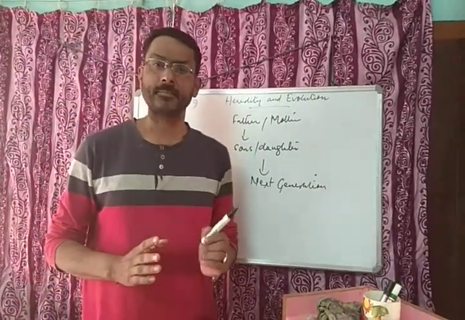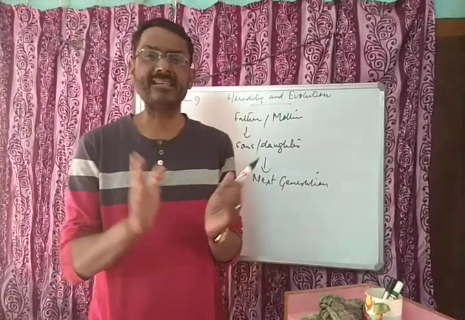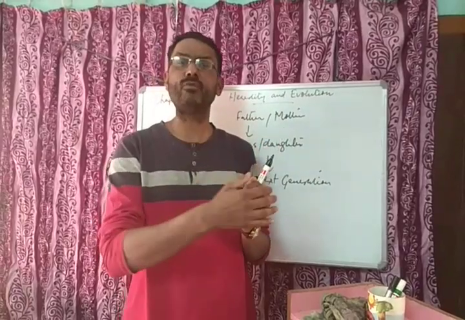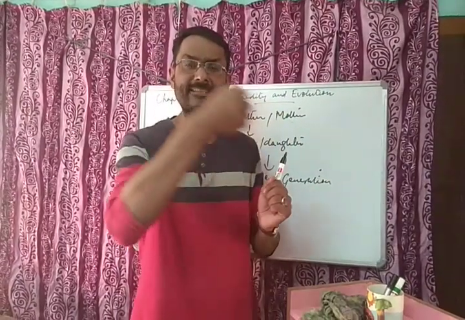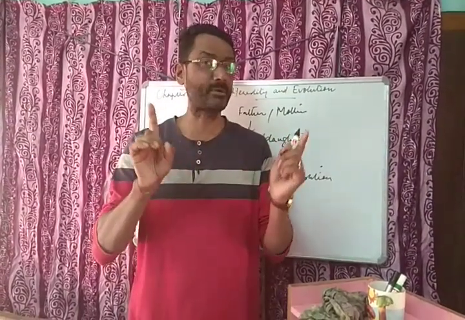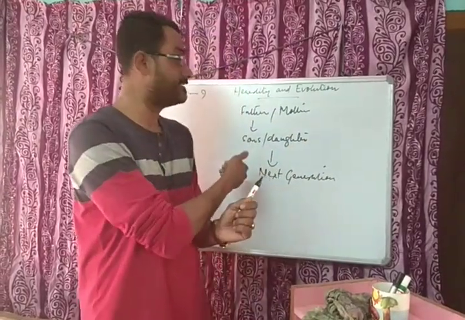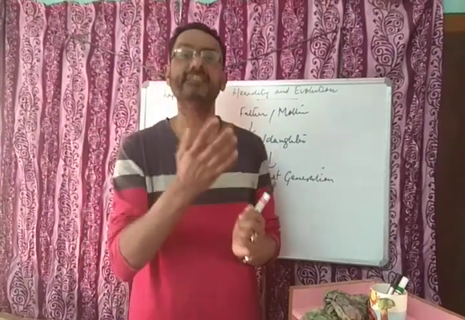This is heredity. Now we need to understand some aspects related to asexual reproduction and sexual reproduction. Then our concept of heredity becomes much clearer.